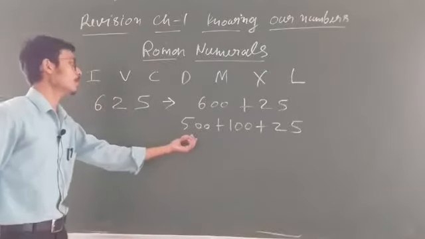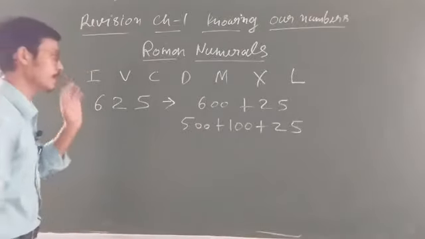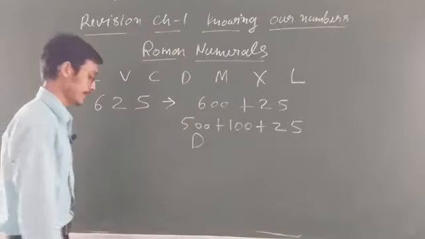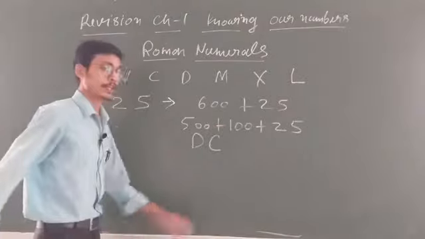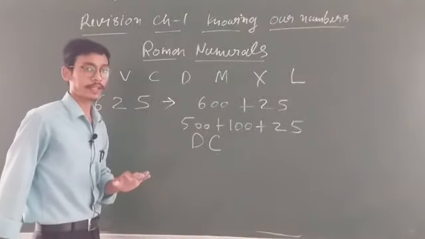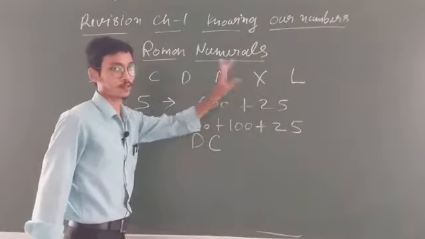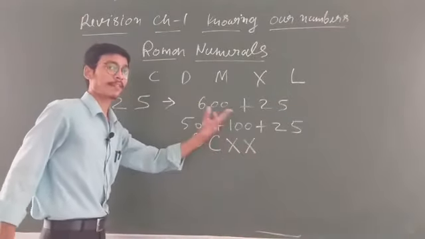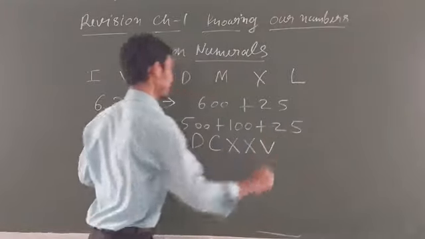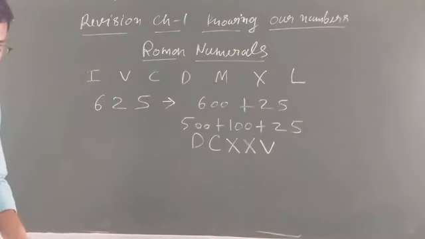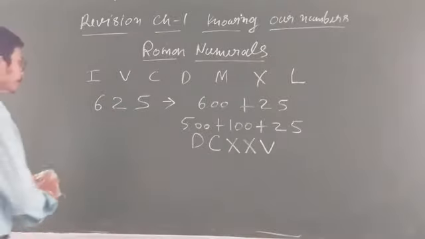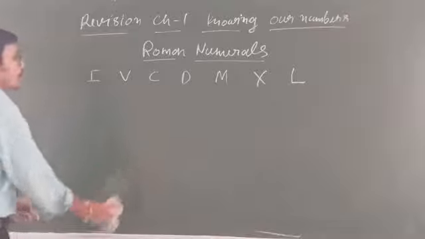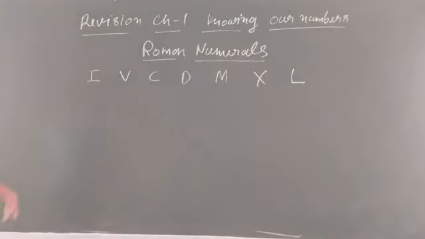Now you know what is the value of 500, student? The value of 500 is D. So you can write down D. The value of 100, student, is C. So C. 25 you have to write down now. So first we will write down 20. 20 means X and X, 2 times. So X and X. This will become 20, and 5 you have to write down. So 5 you will write like this. Clear, student? So you only have to solve the question very carefully. Okay? And you will be able to solve. And you have to know the value of what is given and what is not given.